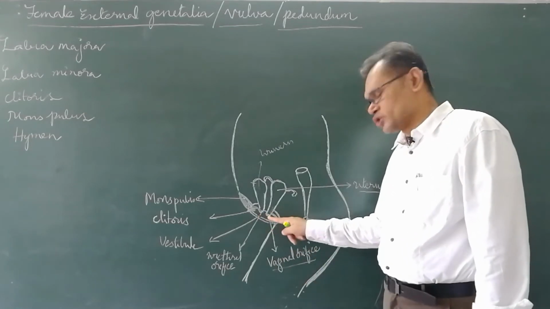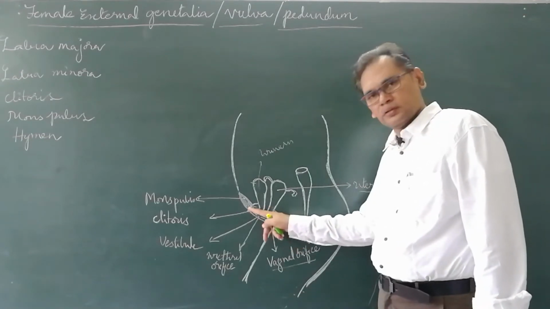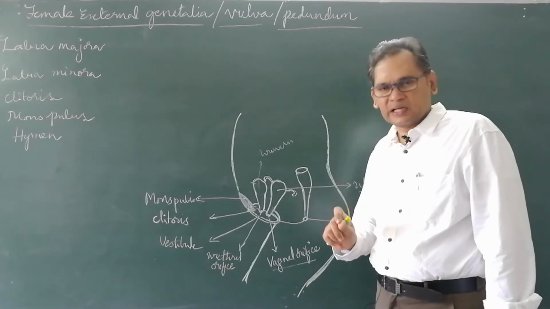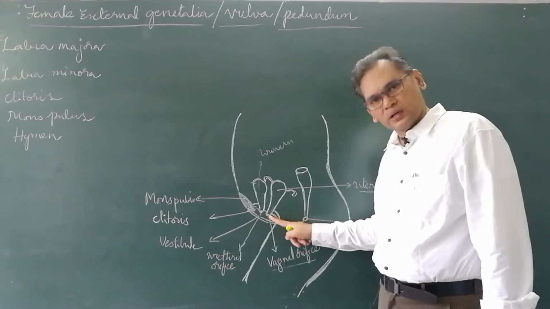The vestibule is a common opening for the urethral orifice and vaginal orifice.